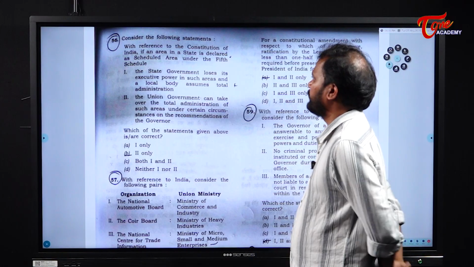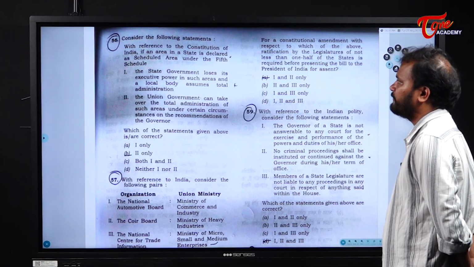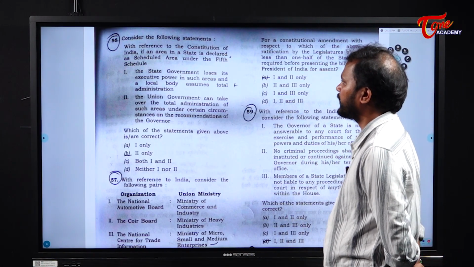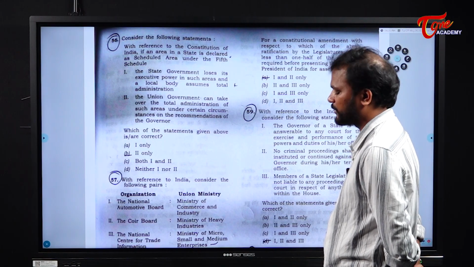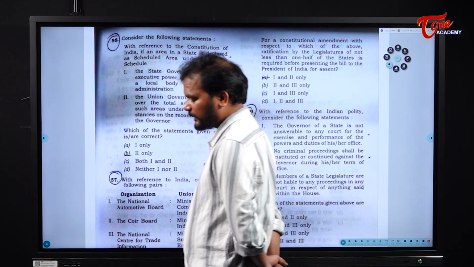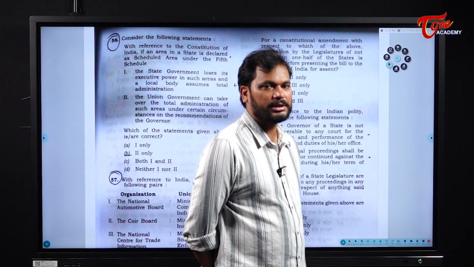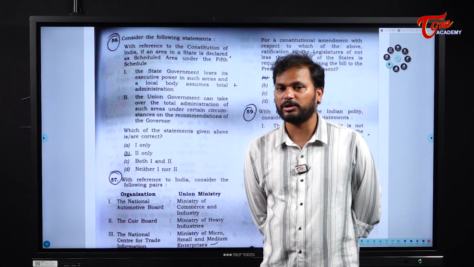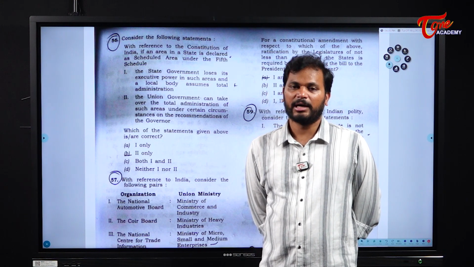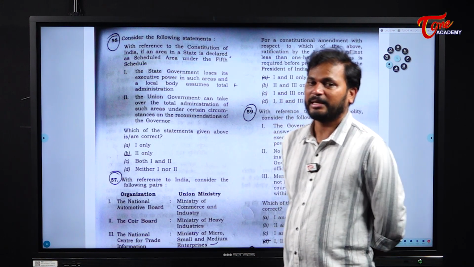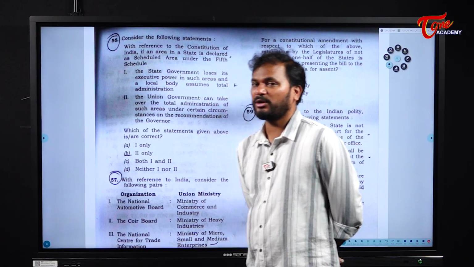Next. With reference to the Constitution of India, if any area in a state is declared as scheduled area under the 5th schedule, we know the 5th schedule deals with the scheduled areas and scheduled tribes except for the northeastern region. The scheduled areas with respect to the northeastern region, that is Assam, Meghalaya, Tripura and Mizoram, are dealt with as part of the 6th schedule of the Indian Constitution.